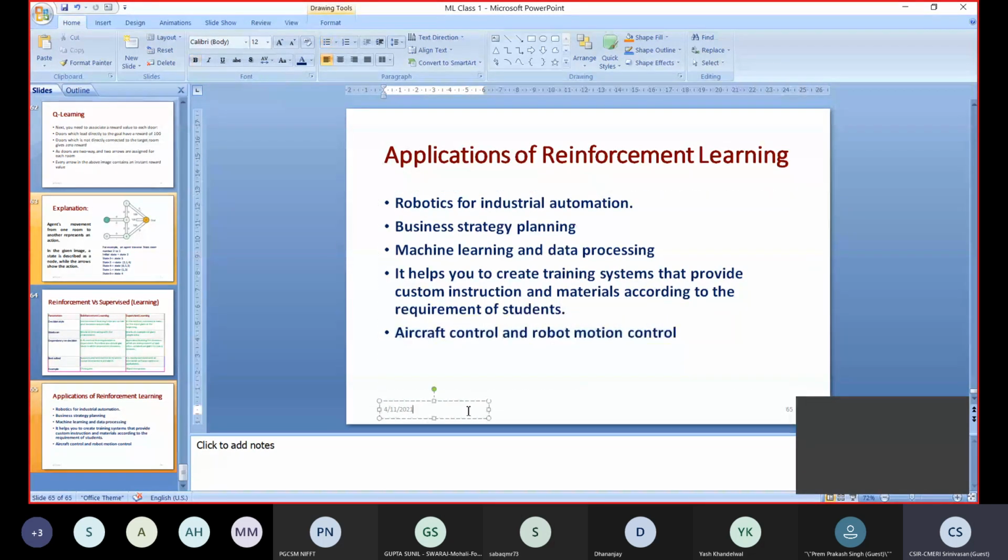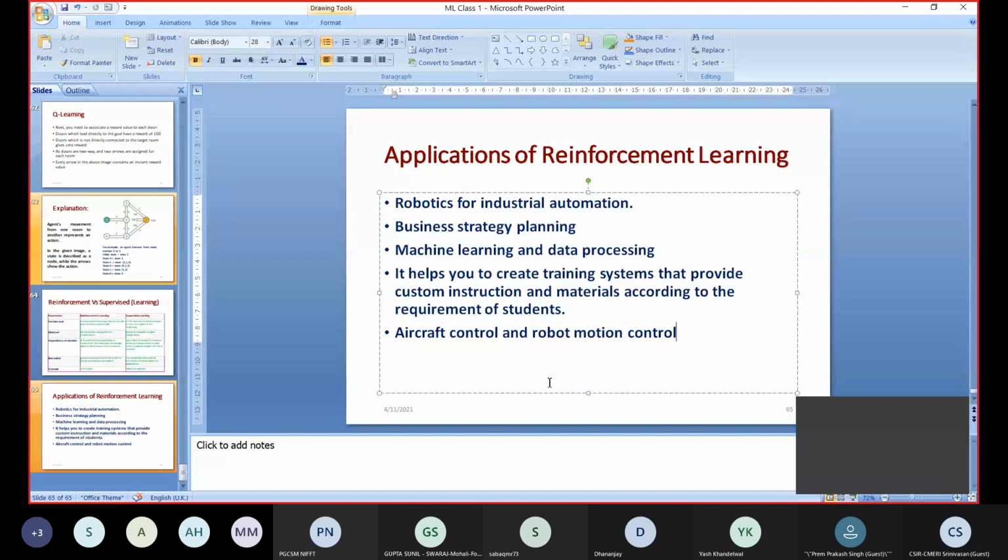So let us see the third point. It helps you to create a training system that provides custom interaction and materials according to the requirements of the students. So what we understood is that it is largely applicable where human interaction is too much. Where human interaction is maximum, there reinforcement learning is applicable.